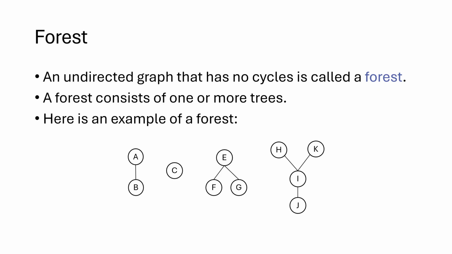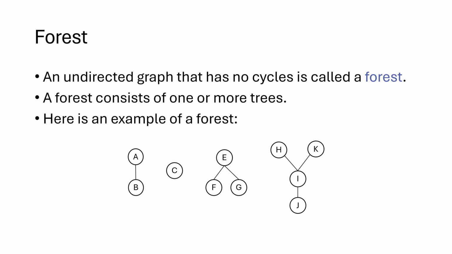Now, this definition can be extended to the definition of a forest. A forest is a graph that has no cycles. An undirected graph with no cycles is called a forest. So it doesn't necessarily have to be connected anymore.